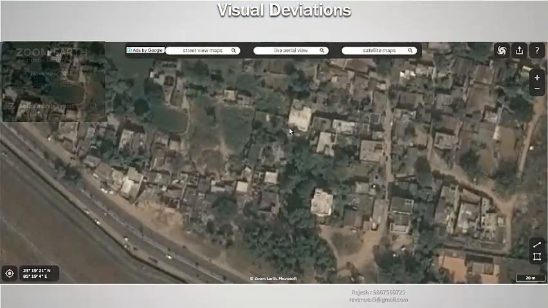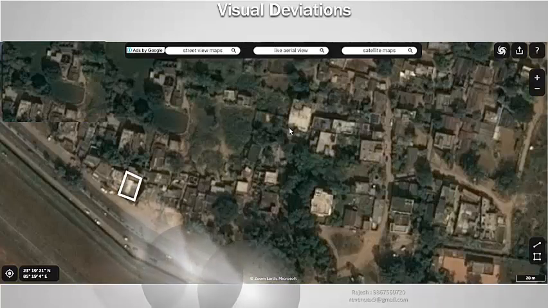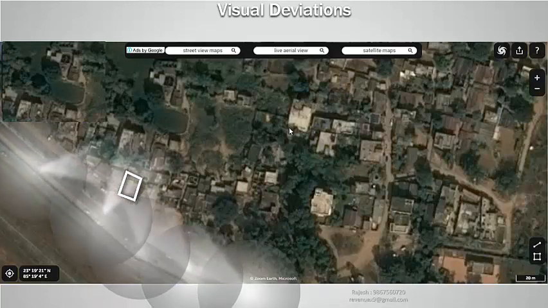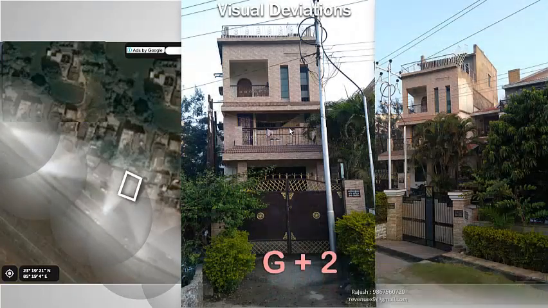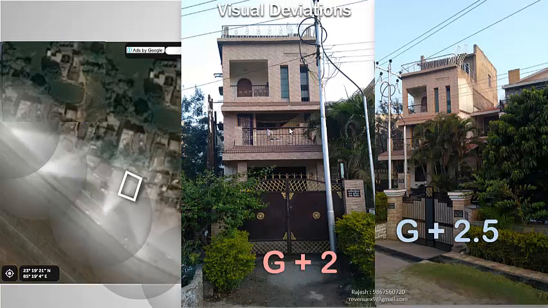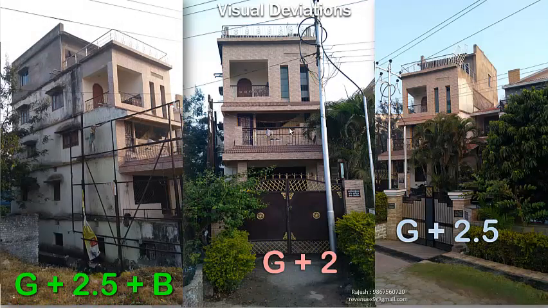This is another satellite image in which the property is being digitized as usual for reference. This property is visible from different points with different visibility angles. The legacy data says G plus 2 floors. GIS data says G plus 2.5 floors, and 360-degree data shows G plus 2.5 plus basement. Thus, it is transparent, trustworthy, uncompromisable, and more informative data which can be used to define revenue enhancement.